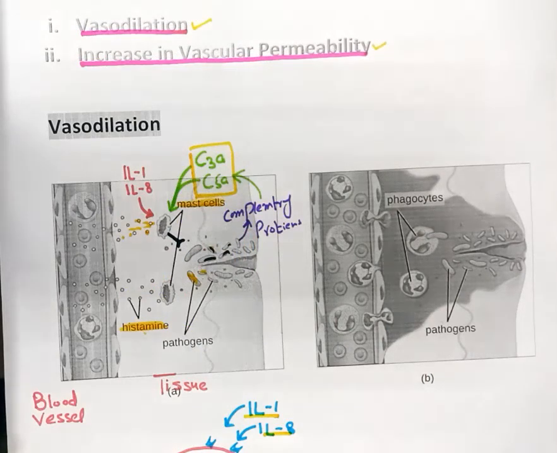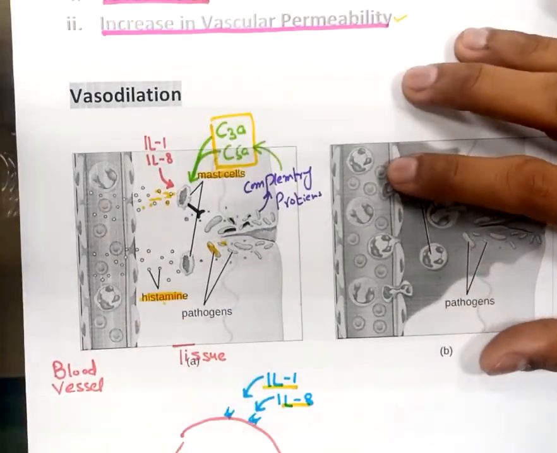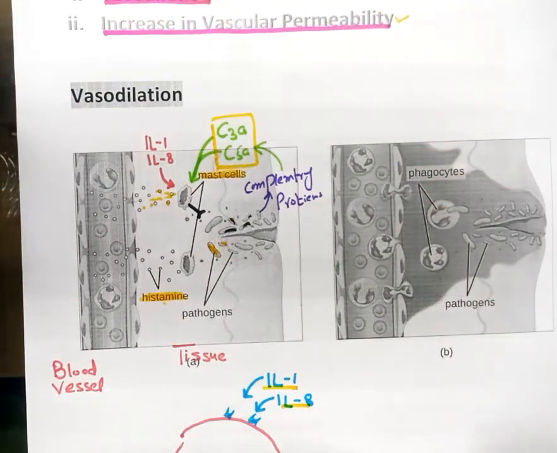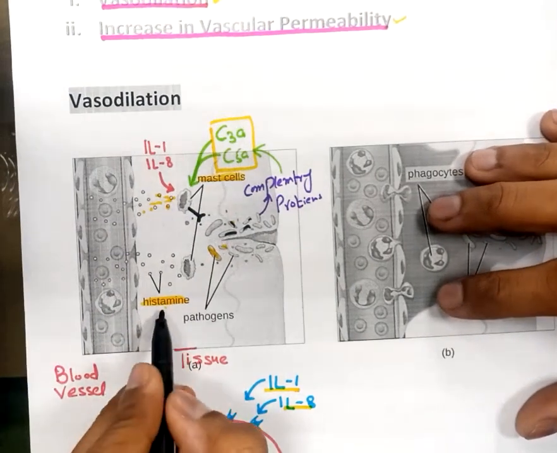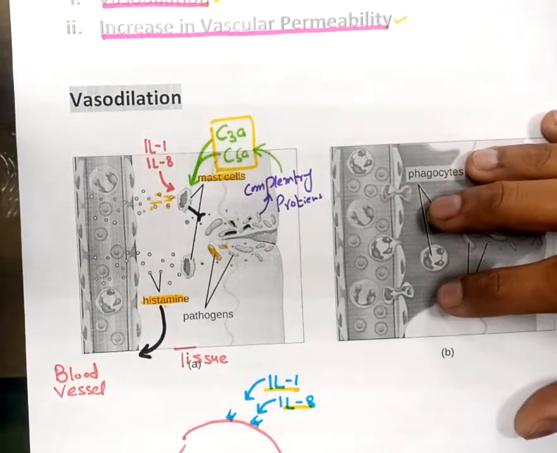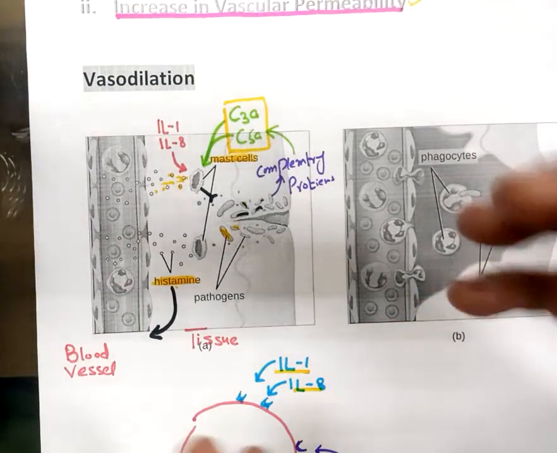Now the point is how histamine is going to cause vasodilation. Histamine has receptors on the vascular smooth muscles. Once this histamine goes and acts on the vascular smooth muscles, it will cause smooth muscle relaxation.